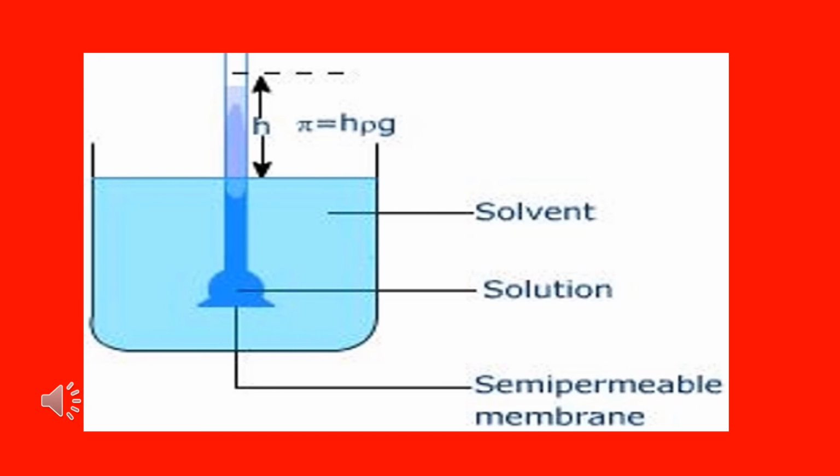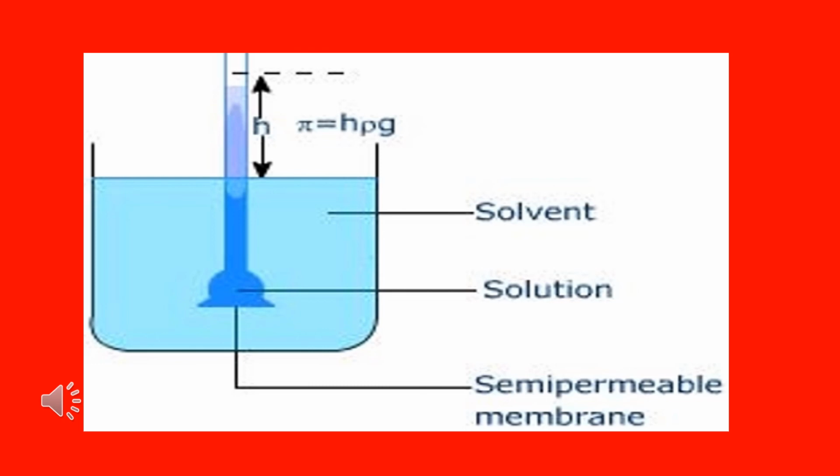Here the blue colored beaker solution is nothing but the pure solvent, and the piston contains the highly concentrated solution. These two, the piston and the beaker solution, both the solvent and the solution are separated by a semi-permeable membrane. So by applying the pressure, we can stop the inflow of solvent molecules into the solution, which is nothing but the osmotic pressure. So osmotic pressure is the pressure which stops the process of osmosis.